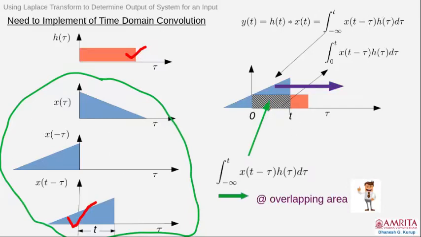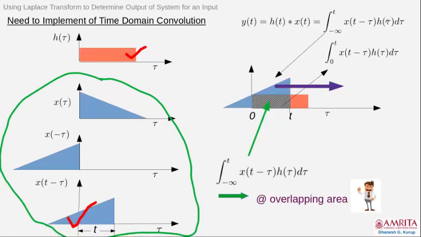This is useful in finding the convolution. So when you multiply these two and integrate over the common area, from 0 to t, whatever you get is the output y at time t. So it basically corresponds to the overlapping area. That's the lesson we learned. So this is a geometrical interpretation of the convolution integral.